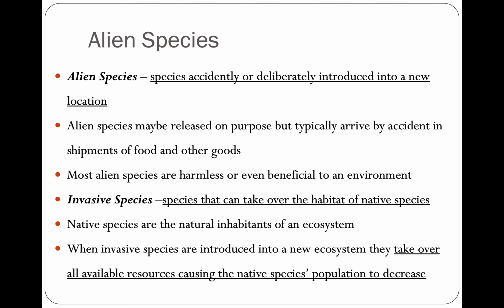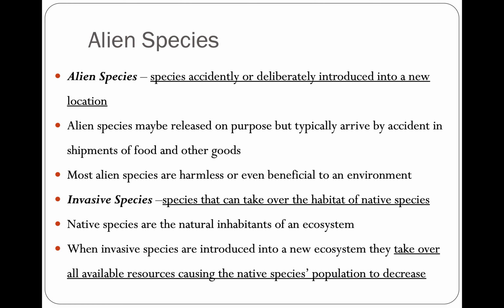So that's why we use this term alien, a species that's not from that particular area, right? And the alien species doesn't have to be a bad thing. It could be neutral, good, or bad. We're going to look at the bad specifically, and we're going to call those invasive species. So it's a species that comes from somewhere else, right? So there's a ship that goes to China, gets some cargo on it, and sails back to Canada, right?